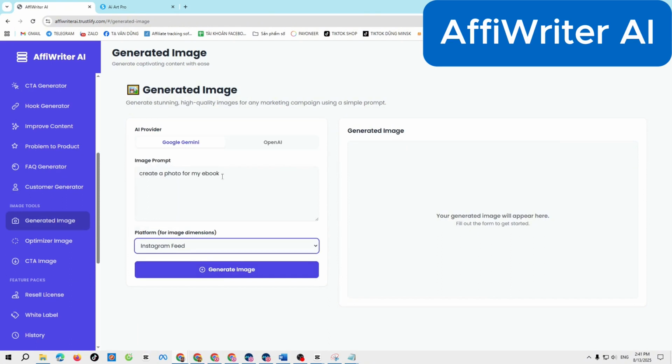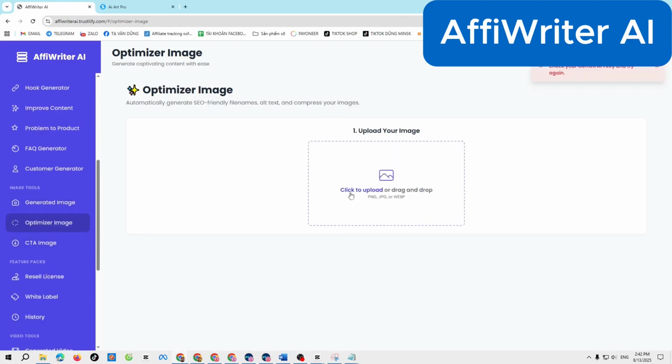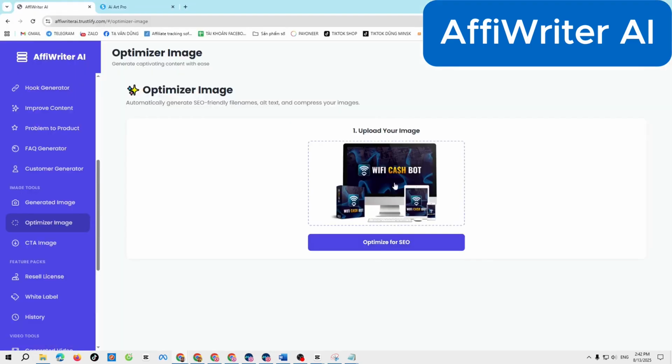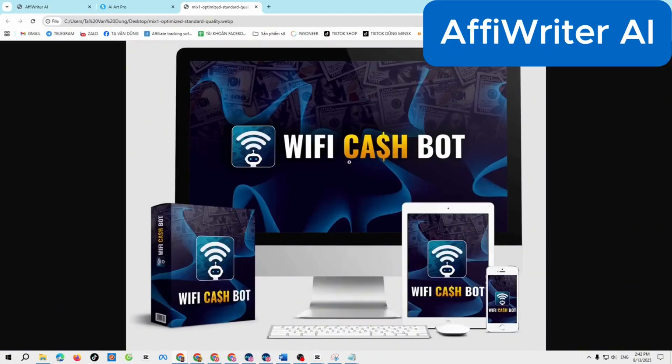With Generate Image, simply describe your idea and AI will turn it into a high-quality visual perfectly sized for each platform. Optimize Image compresses files, changes formats, and adds SEO-friendly alt text. CTA Image lets you add compelling text overlays to any picture, turning every image into a sales tool.